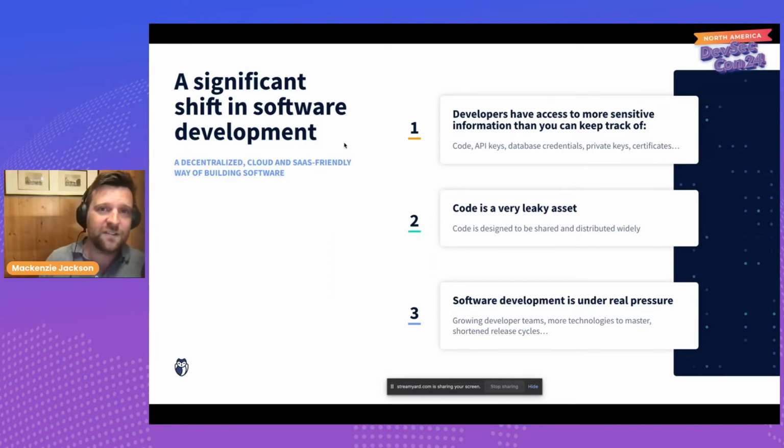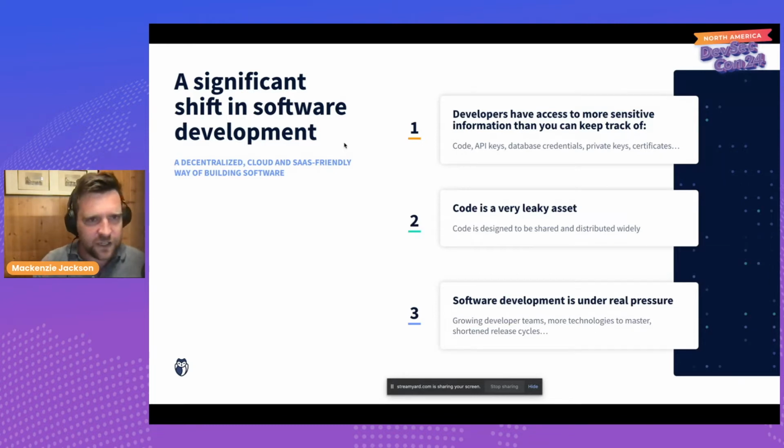I want to go through some examples of how code has leaked into the public realm. Basically, we don't have adequate protection around code, and this is by design and important, because code is something we collaborate on and need to be able to share. But it means it's hard to protect. So when we get secrets inside our code, it creates a real problem. And the last piece of this fragile pyramid is that software developers are under a lot of pressure.